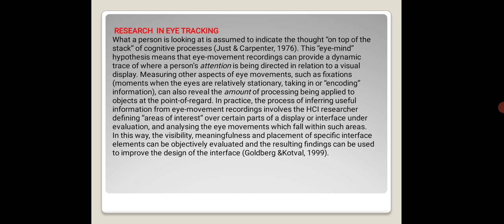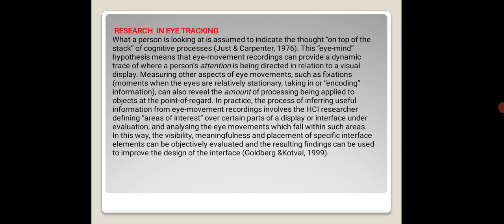and tracking the encoding of information can also reveal the amount of processing being applied to objects at the point of regard. In practice, the process of extracting useful information from eye movement recordings involves the HCI researcher defining areas of interest, or creating certain parts of a display or interface under evaluation, and analyzing the eye movements which fall within such areas.